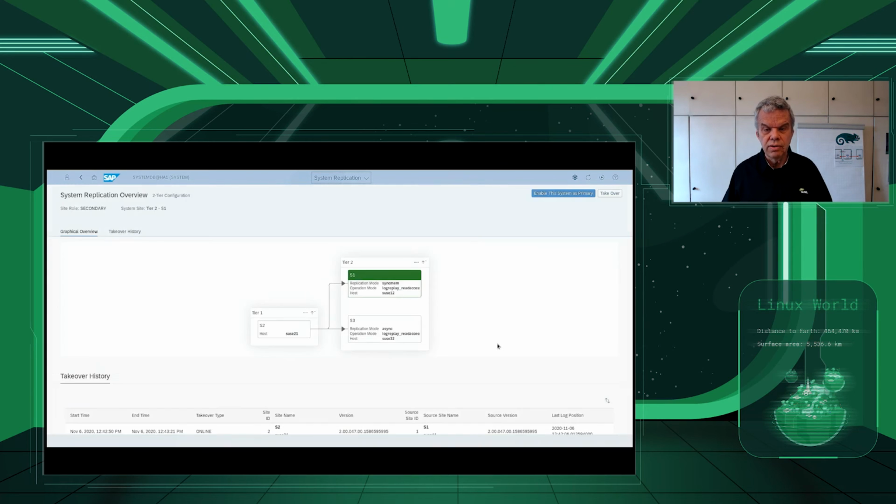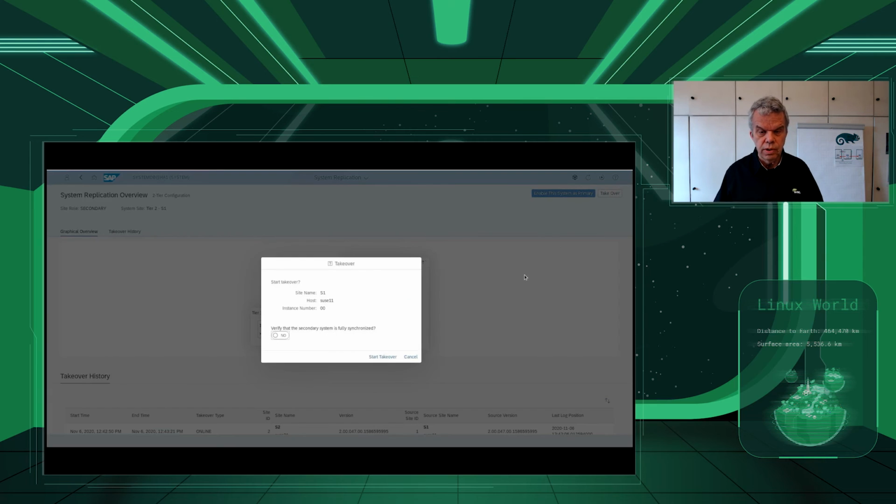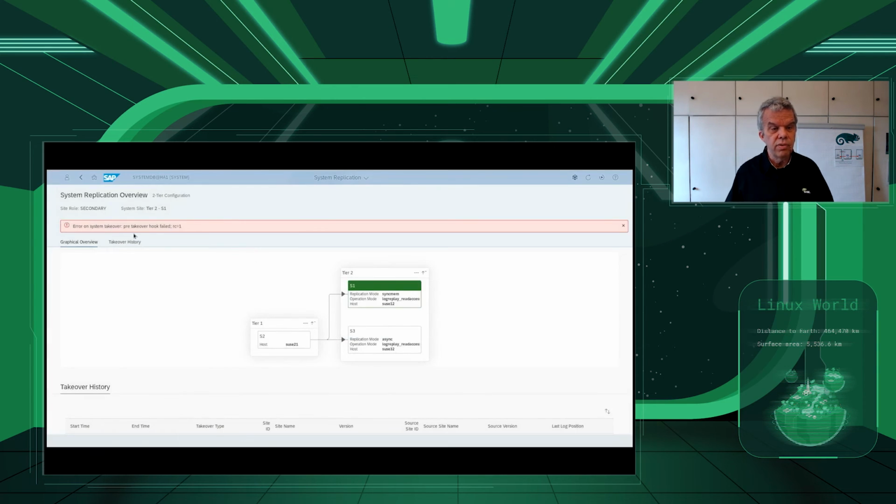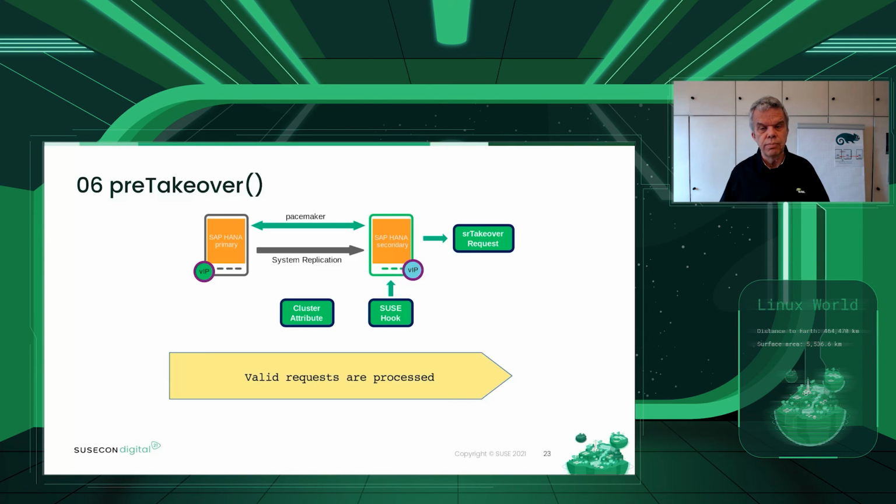Here we see that in tier 1 we have S2, and in tier 2 we have 2 of them, so multi-target, S1 and S2. And on one of them we're now calling the takeover while the cluster is working, and we want to see if this has been processed or declined as discussed before. Calling this, the system takeover command is running, and then you get an error message by the pre-takeover hook, and it reports that the return code was not 0, so the process is declined.